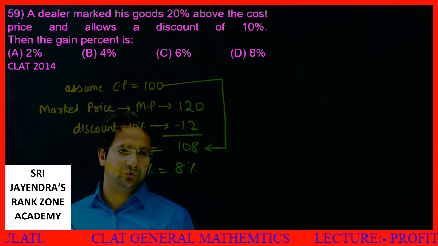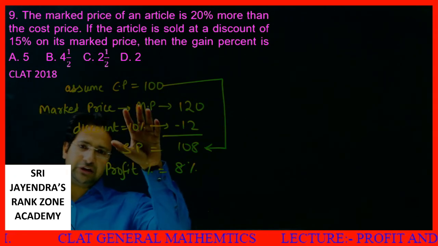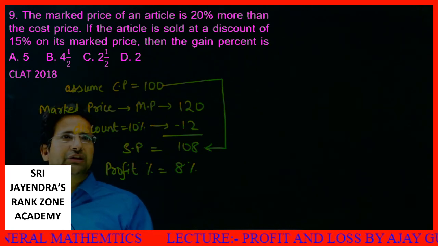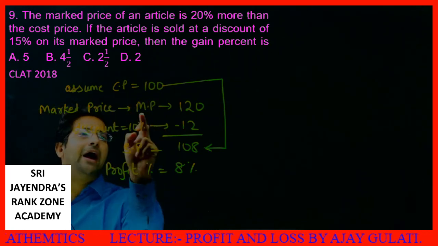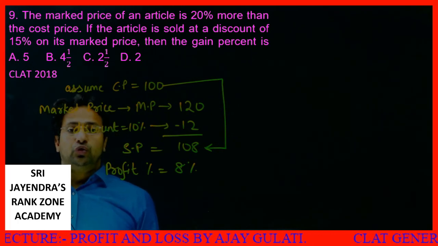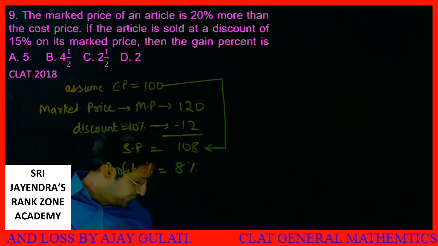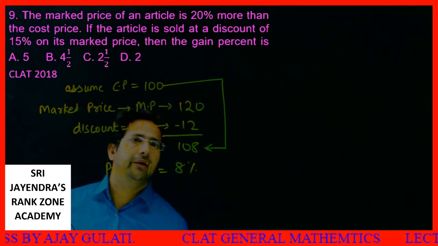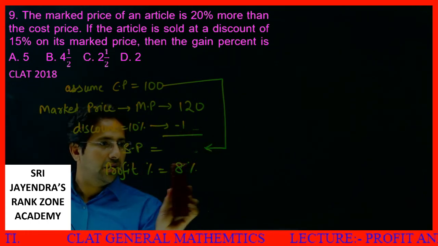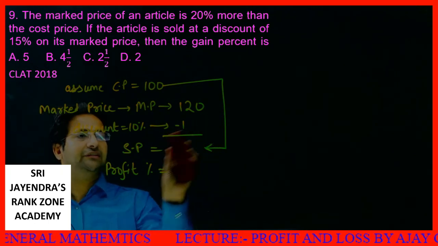I'm moving to the next question. Previous question asked in 2014. This similar question asked in 2017-18. The marked price of an article is 20% more than the cost price. Assume CP 100. Marked price 20% more, it becomes 120. If the article is sold at a discount of 15%, oh my God, how can I afford this? Okay. Now I am offering a discount of 15%. Let's see what happens.